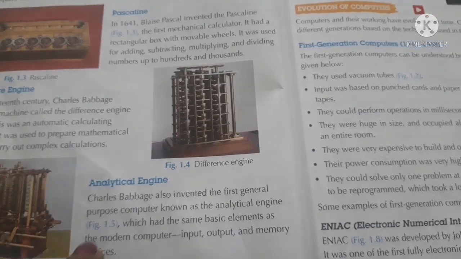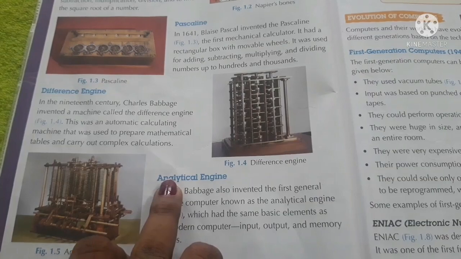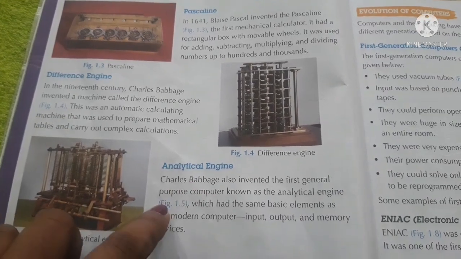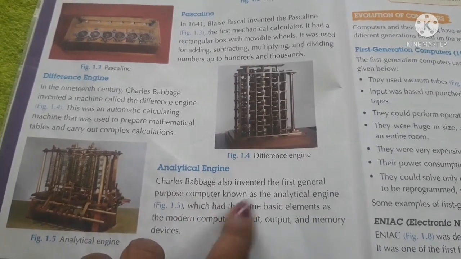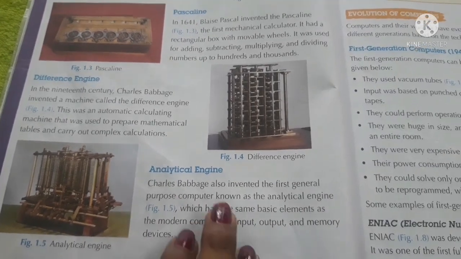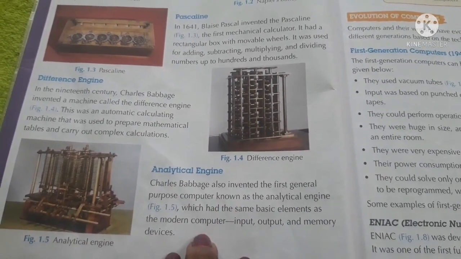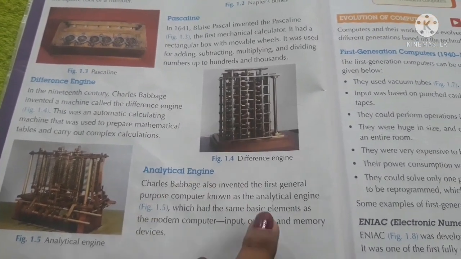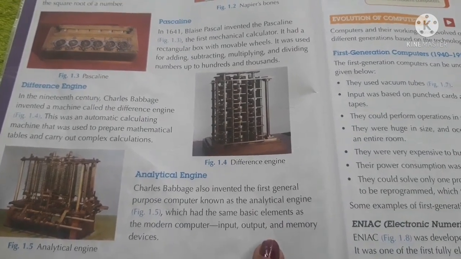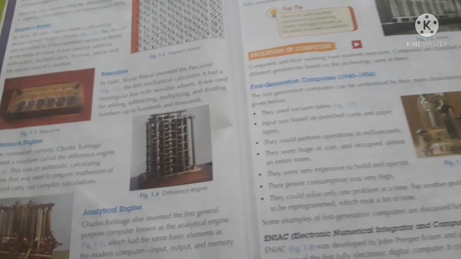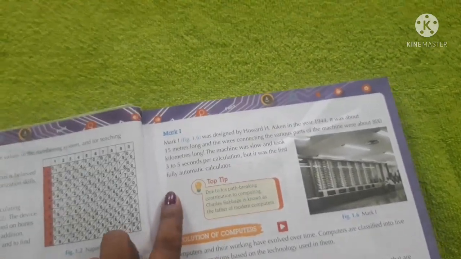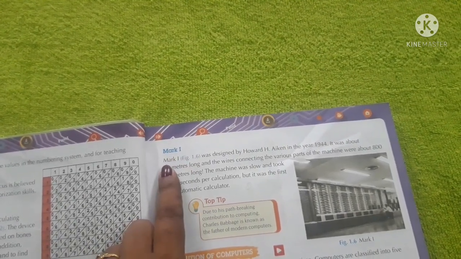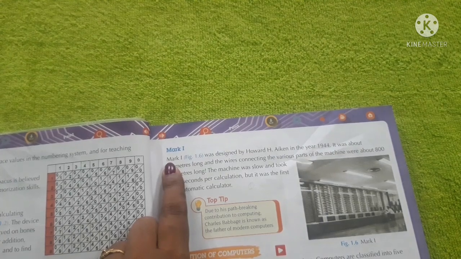See once again. The fifth early calculating device is the analytical engine. It was invented by Charles Babbage and is called the first general purpose computer, and it has the basic elements found in the modern computer: input, output and memory devices. And the last early calculating device is the Mark 1. So totally we learned 6 early calculating devices, and the last one is the Mark 1.